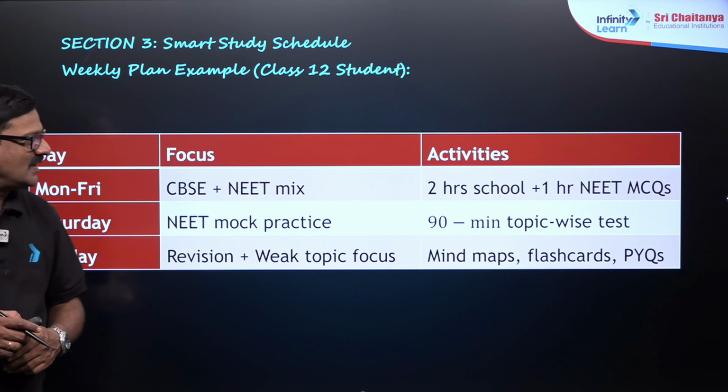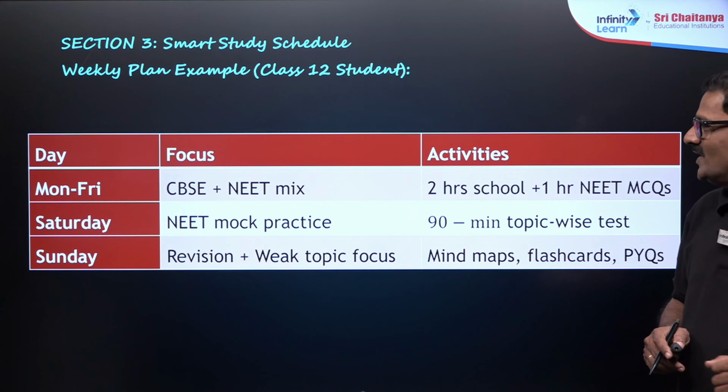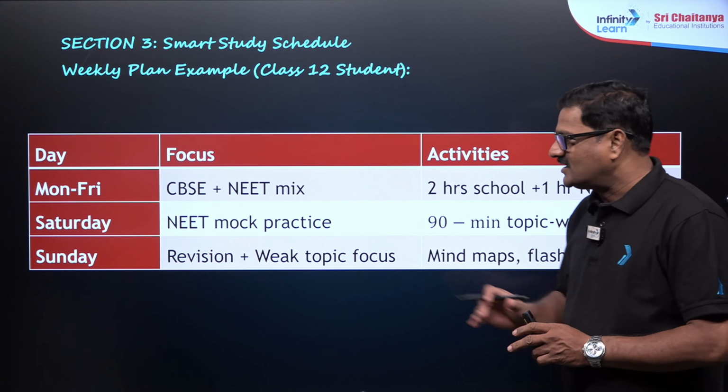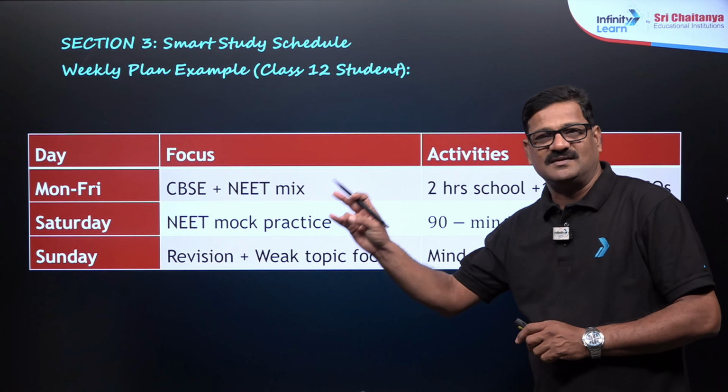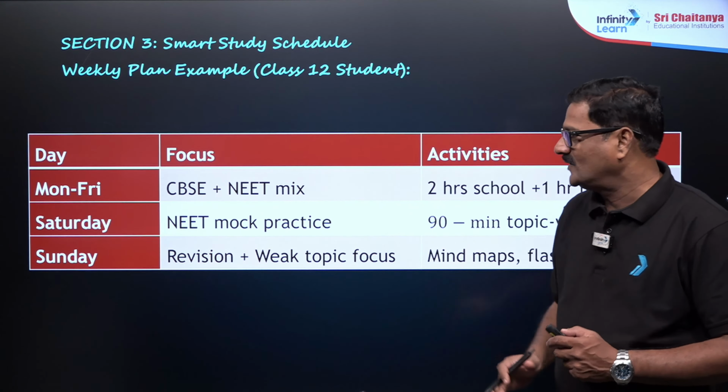And 2 hours in school, 1 hour NEET MCQs. Okay. Monday, Tuesday, Wednesday, Thursday, Friday, that is 5 days.